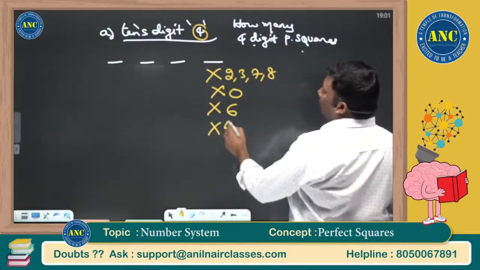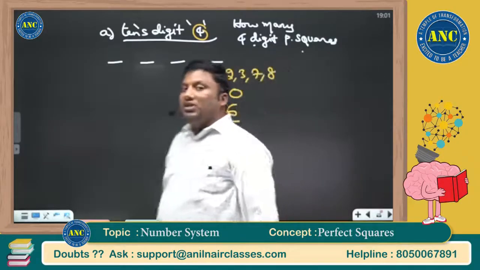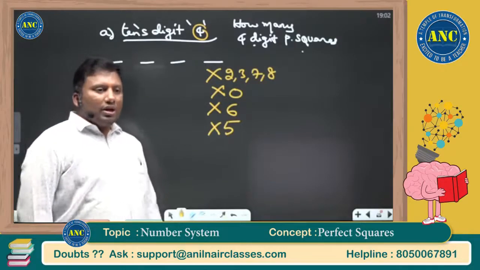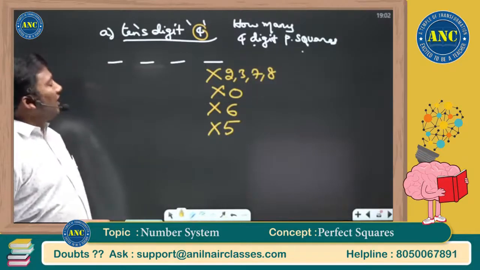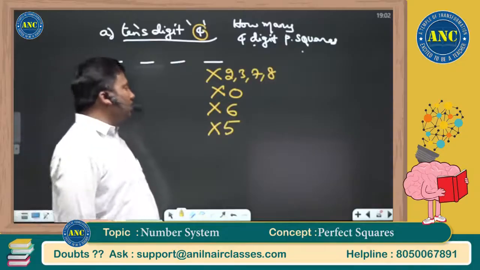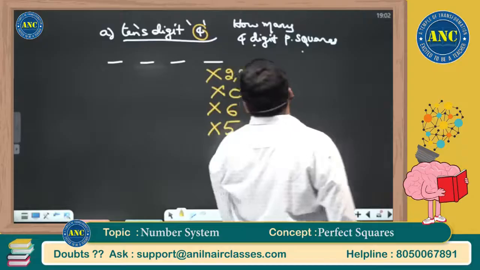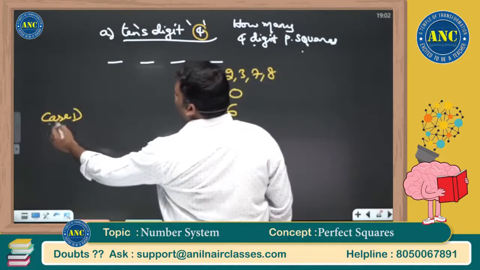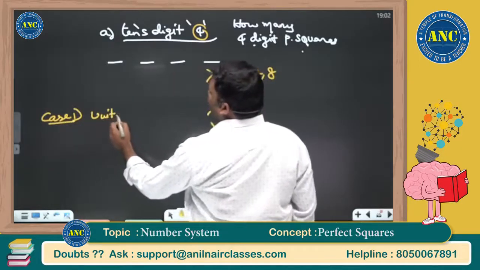Any perfect square ending with 5 has tens place 2. 5 square is 25. 0 out, 6 out, 5 out, 2, 3, 7 or 8 out. Like I missed in the previous case, don't miss any cases. Counting, please take care.